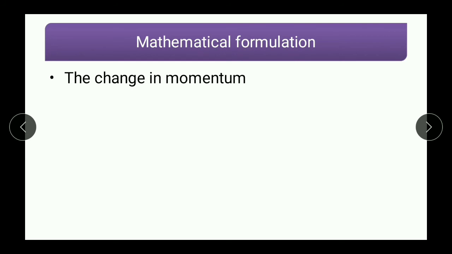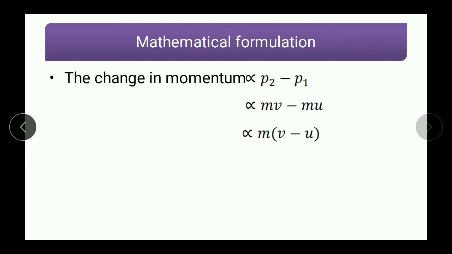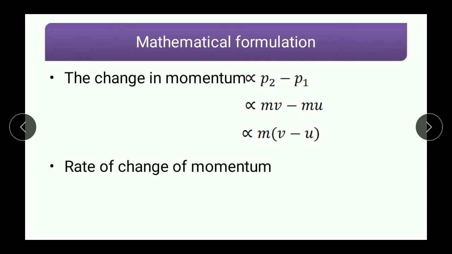The change in momentum. What will be the change in momentum? It will be final momentum minus initial momentum, so it will be P2 minus P1. And what is P2 minus P1? mv minus mu. Now here in this case, mass is common in both the terms, so you can take it outside the bracket, and inside the bracket there will be v minus u. So change in momentum is mass into v minus u. So what will be the rate of change of momentum? It will be proportional to m into bracket v minus u divided by t, because it is time rate of change of momentum.